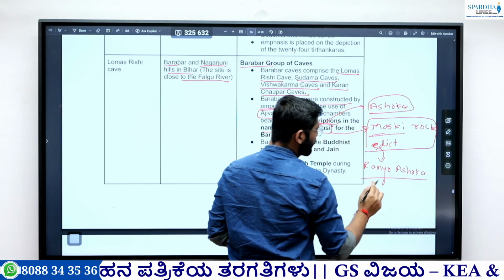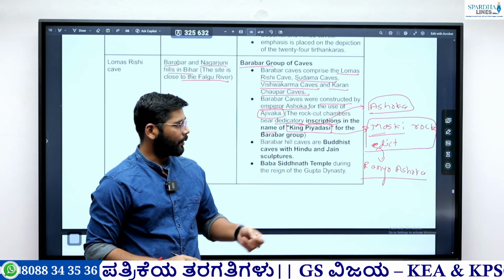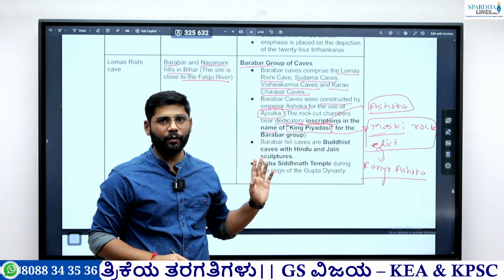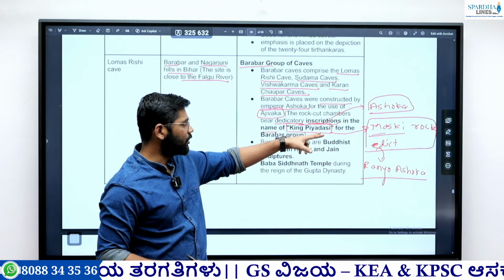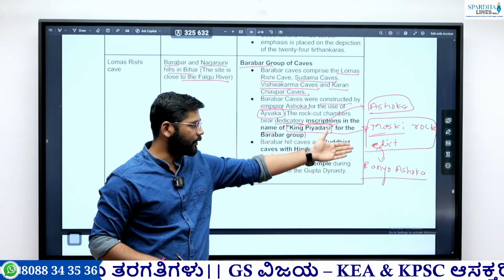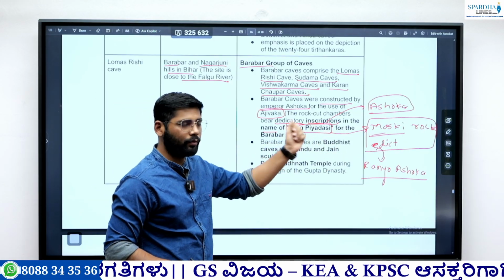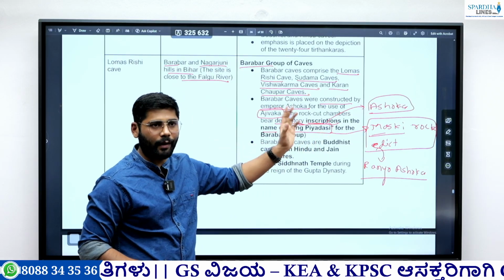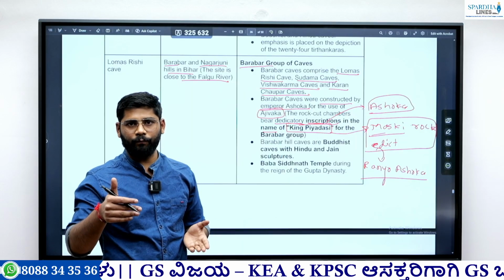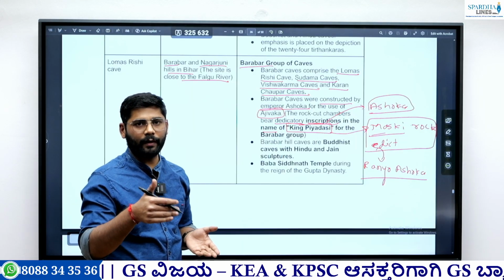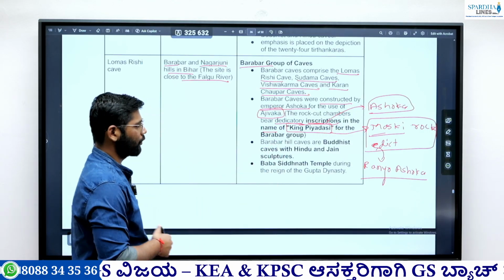Previously there was a dispute among historians that King Piyadasi was someone else, but when they found this Maski rock edict and saw Raja Ashoka, they understood that King Piyadasi or Devanampriya is a title given to Ashoka. So from the Maski edict we got to know, and this was a previous year question. They asked which of the following rock edicts made it clear that the title King Piyadasi is associated with Ashoka. So remember this thing.